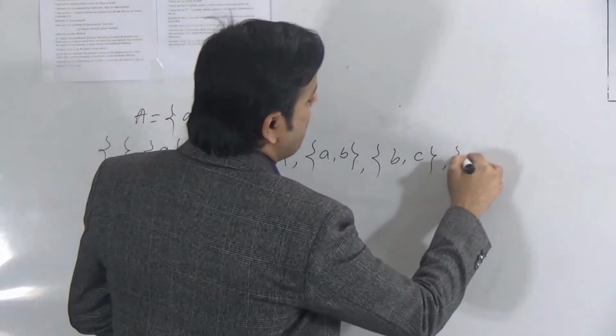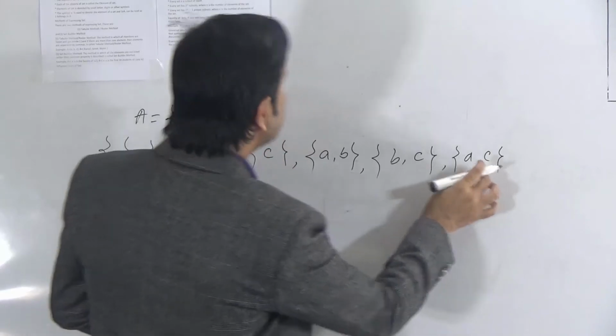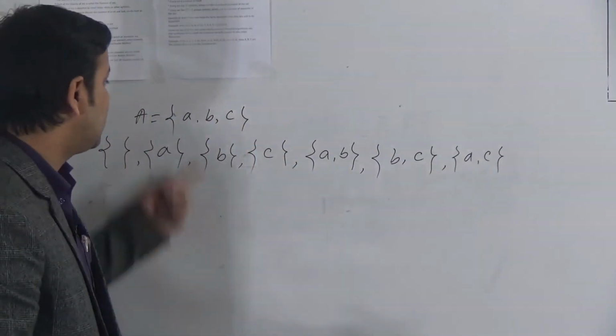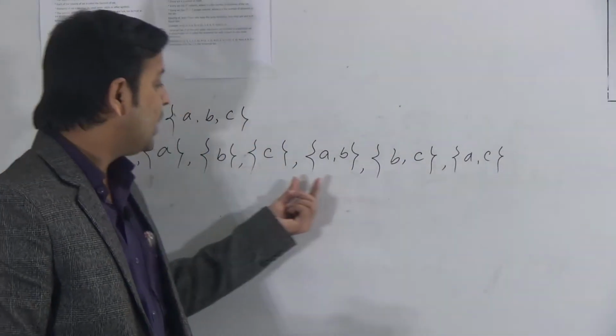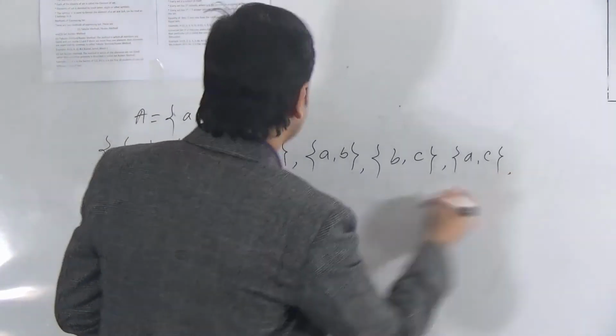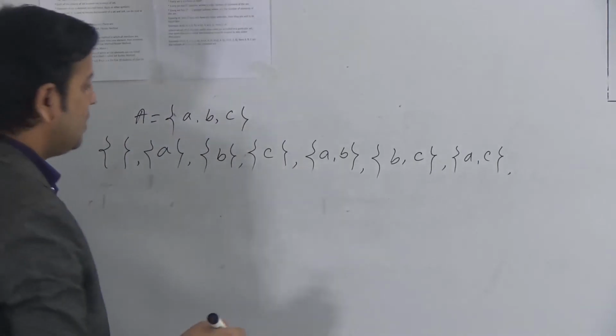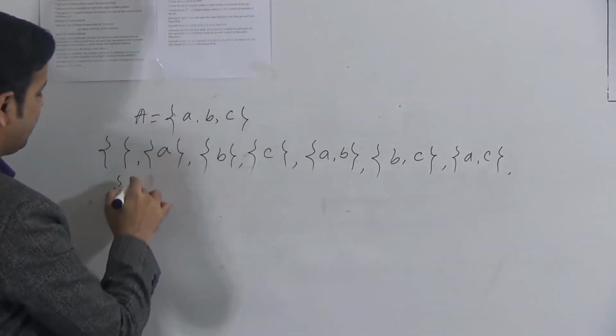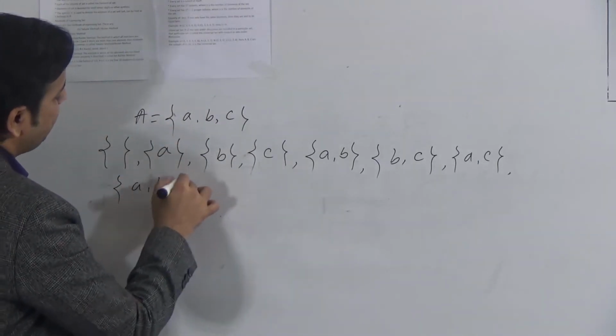Now ac. These elements are also contained in this set. So taking two elements, we get ab, bc and ca. All these are subsets of A. Now we can consider three elements, a, b, c.